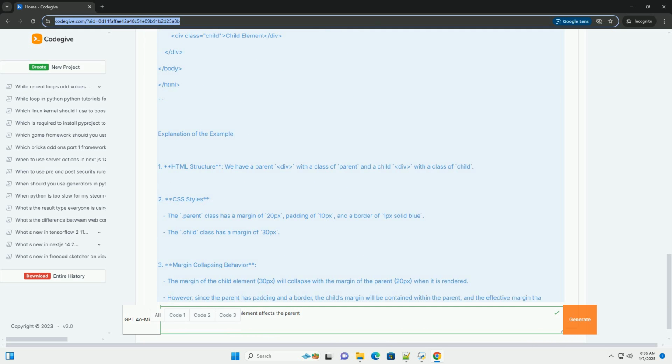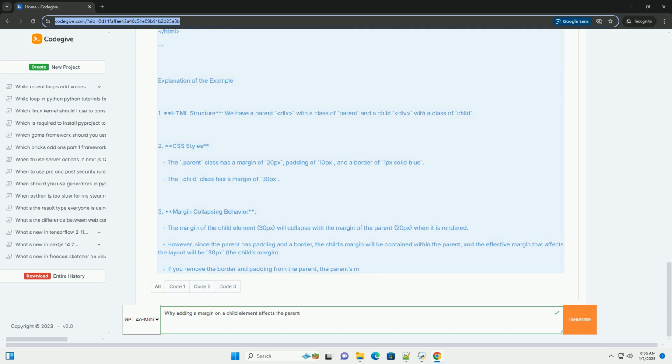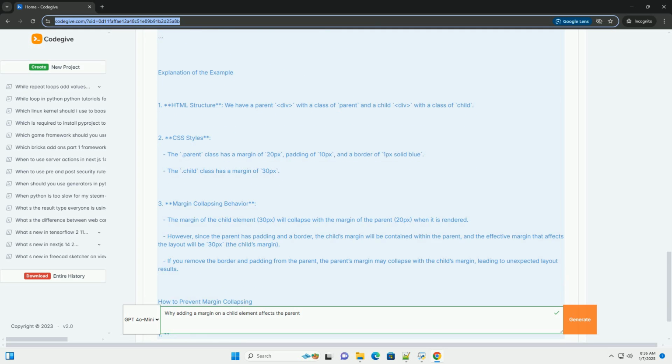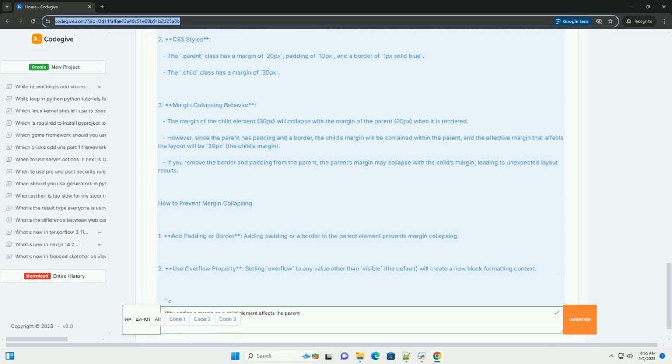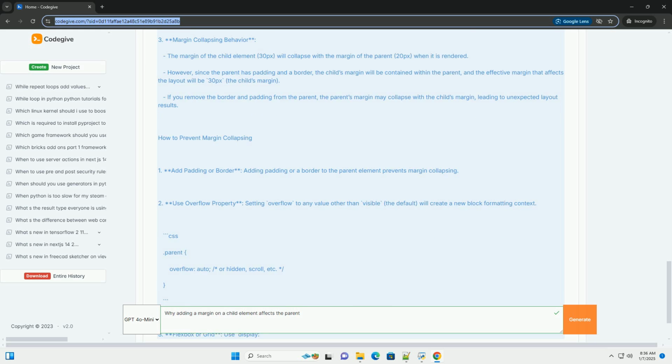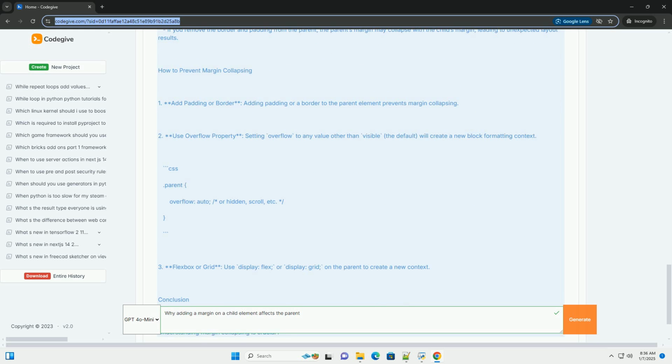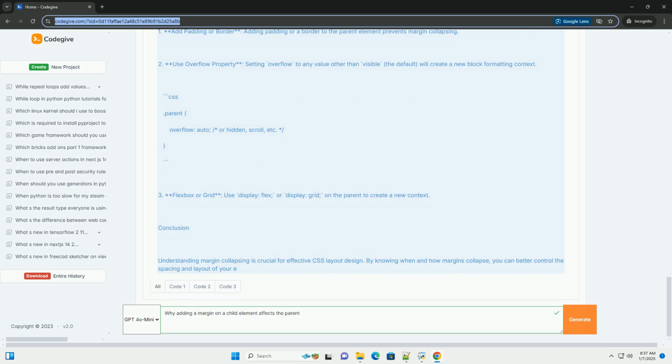Why does this happen? 1. Vertical margin collapsing. When a block-level element has vertical margins, the margins of its child elements can collapse with the margins of the parent element. The larger margin between them will take effect, and the smaller one will be ignored.